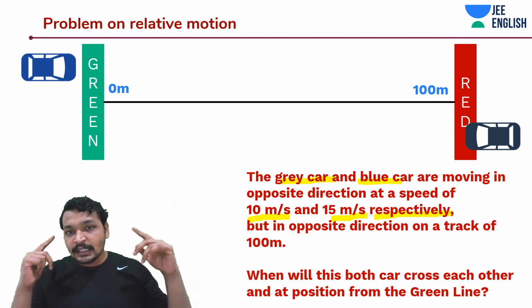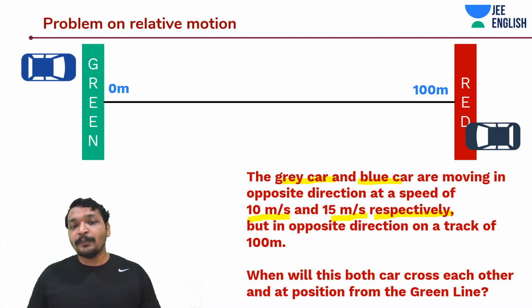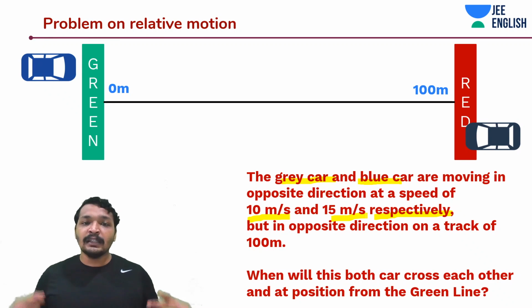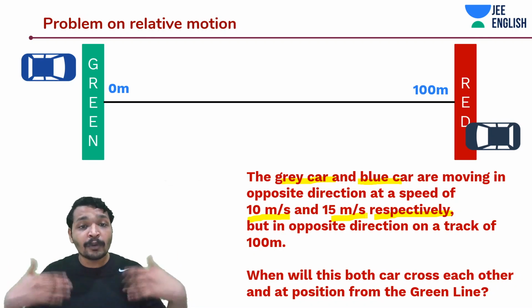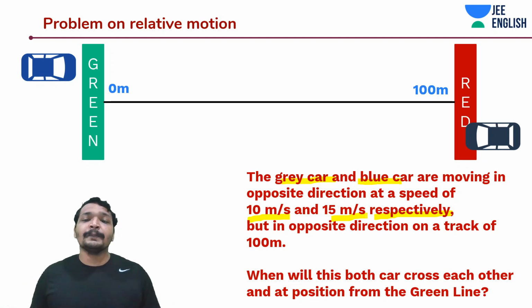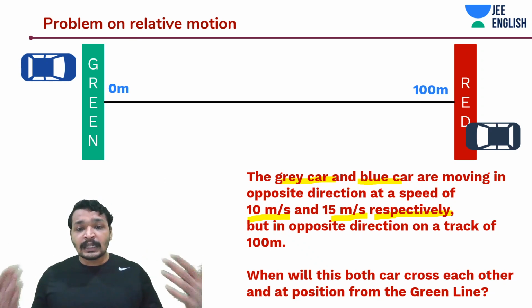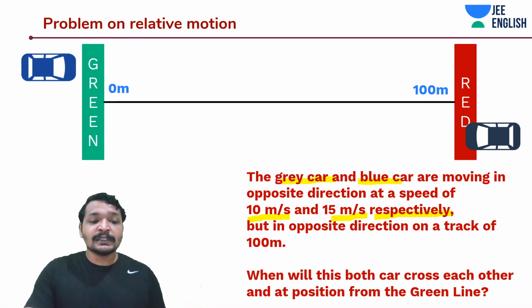So this is like the last problem that we saw, where both the cars were moving at 1 meter per second, which was a little easy, and the track was only 10 meters. But in this case, they are moving with different speeds and in fact even different velocities. And the grey car is moving with 10 meters per second.